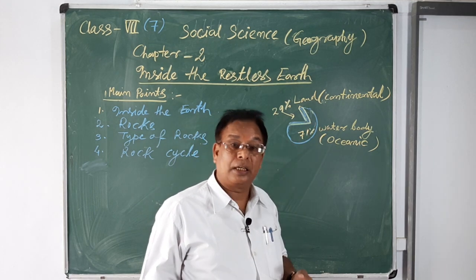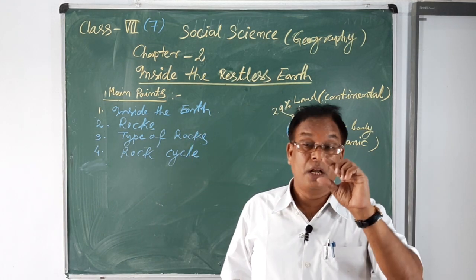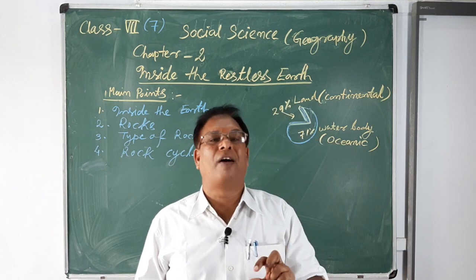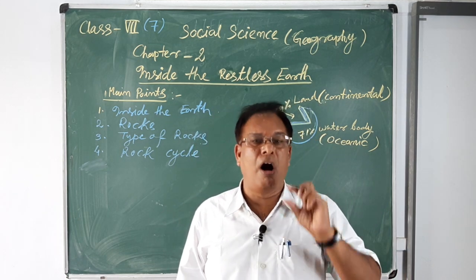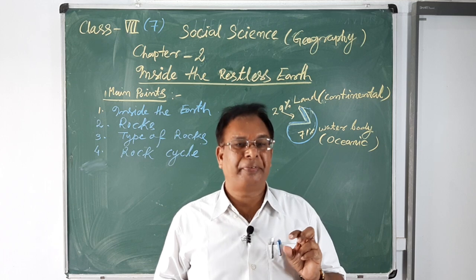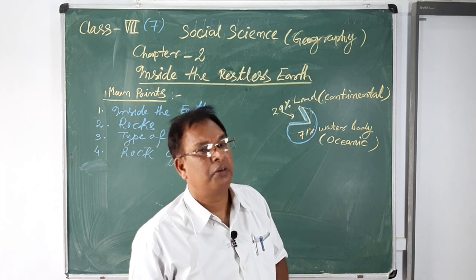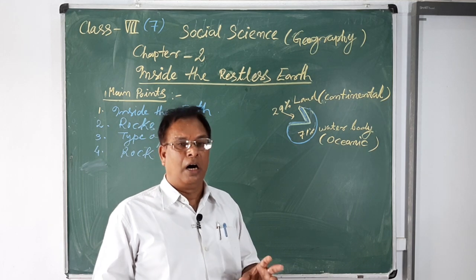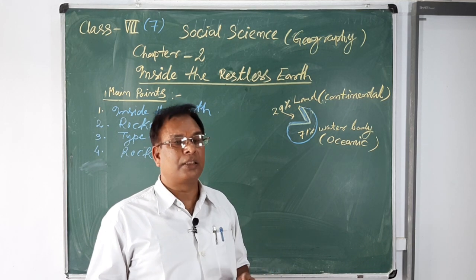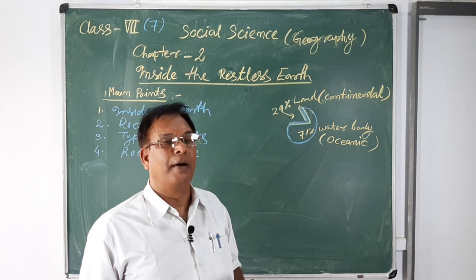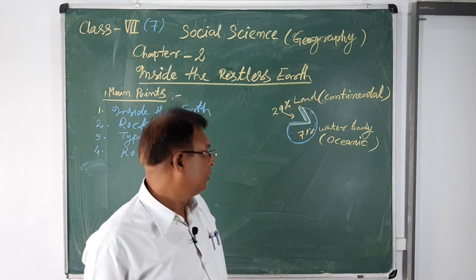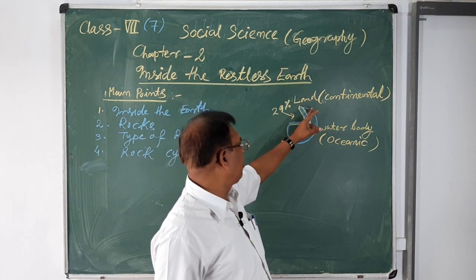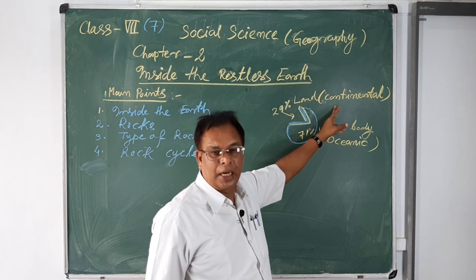So, what is the crust? Crust means the uppermost layer of the earth, formed with different elements and minerals, suitable for the living of organisms. So it is also called the continental part.